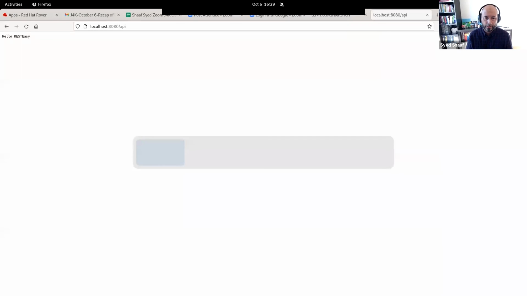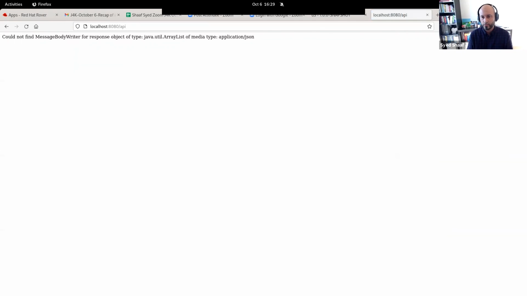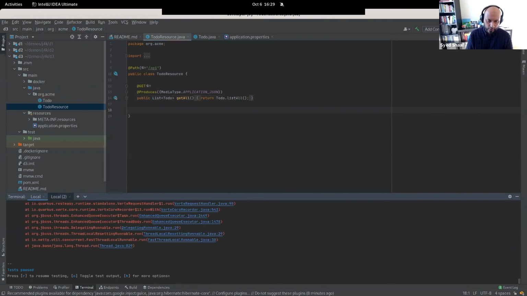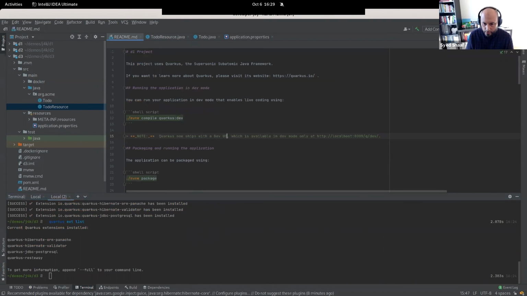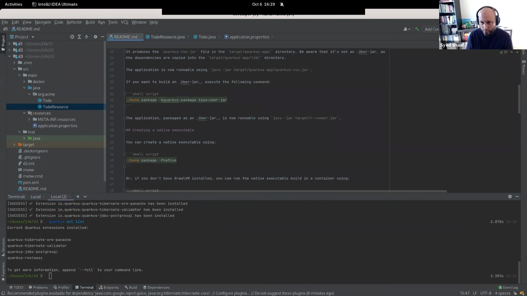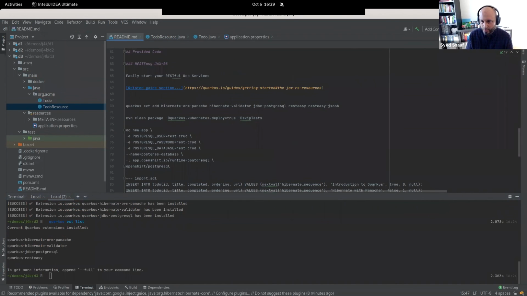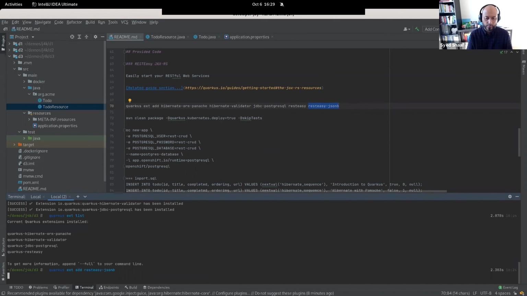Now, if you go back here, go to my API endpoint, wait, something's missing. JSON application media. So usually that happens, right? So now I just go in, and since I don't remember all the extension names, I'm just going to take some help here and say, hey, Quarkus extension add JSON-B.